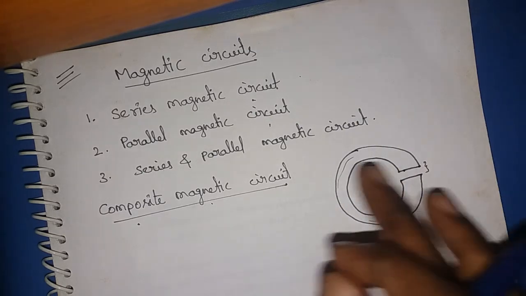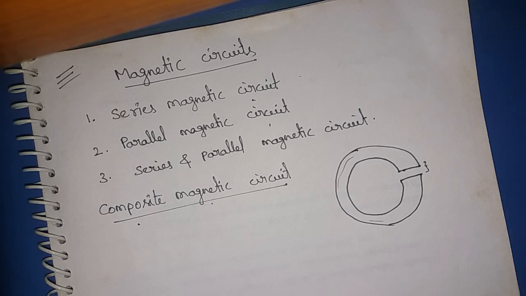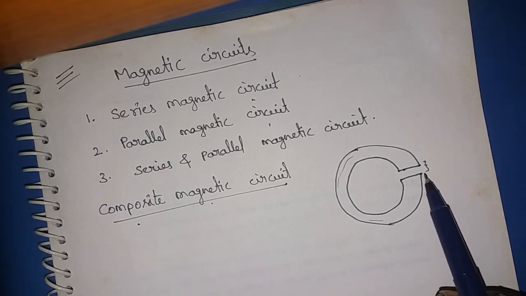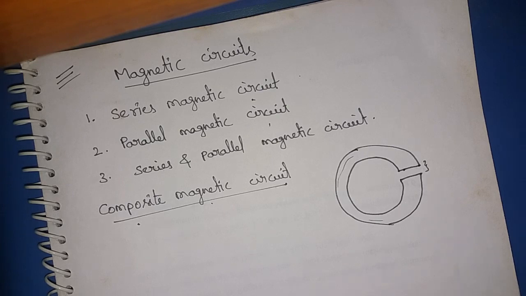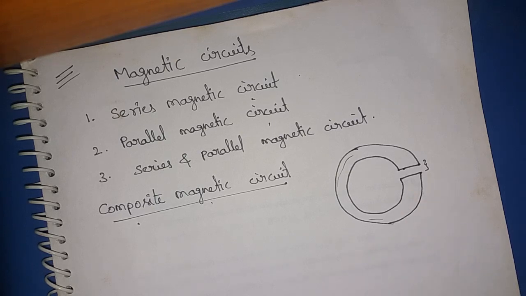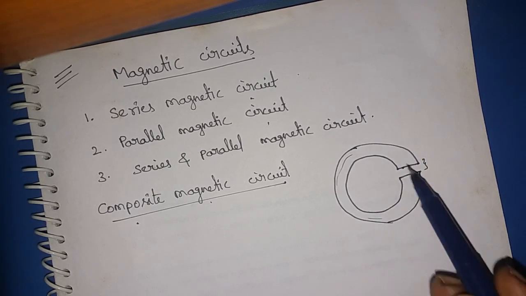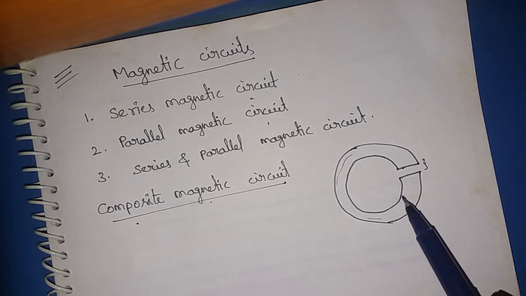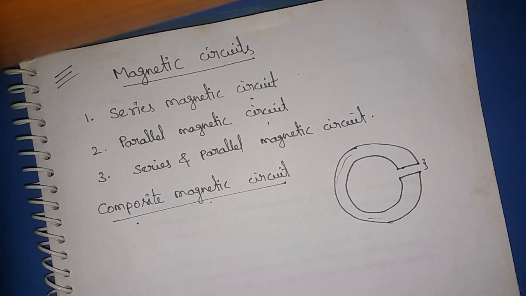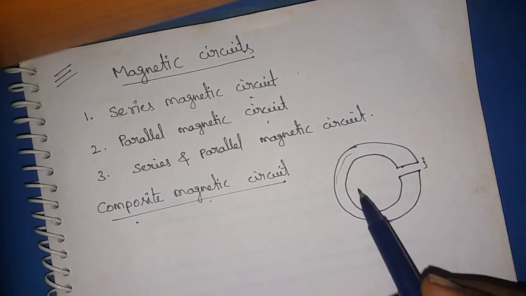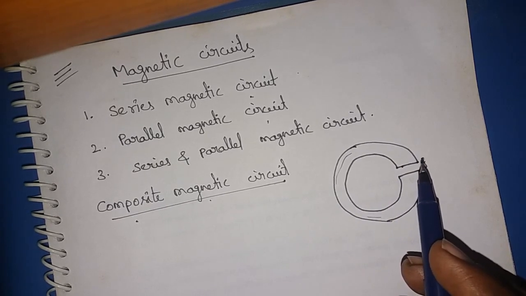Now it is considered a composite magnetic circuit because iron is a magnetic material, and the air is there too. Air also has some relative permeability, so it is also a magnetic material. These two are connected in series, hence it is called a series magnetic circuit. And moreover, it can be considered a composite magnetic circuit.